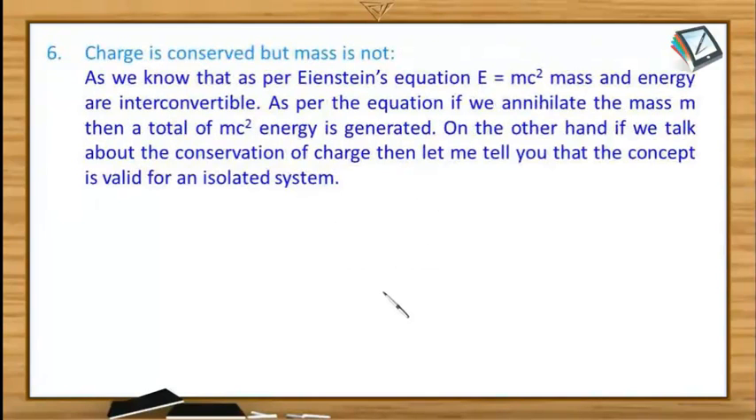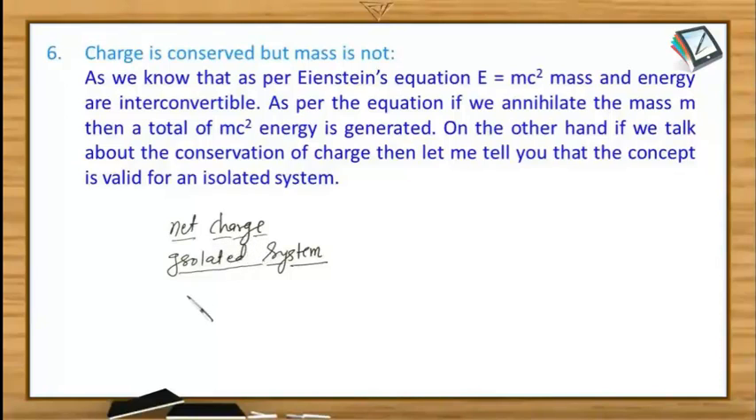The next important property is the conservation of net charge of an isolated system. Net charge of an isolated system is conserved. Just be attentive: what are the keywords? One is isolated system, meaning there should not be any provision of transaction of charge with anything else. In that case, the net charge of the system will remain constant. There is more to it, but for now, let me tell you that mass is not conserved.